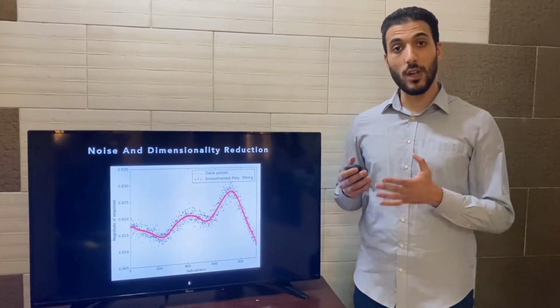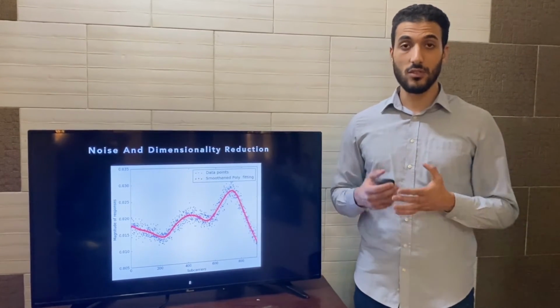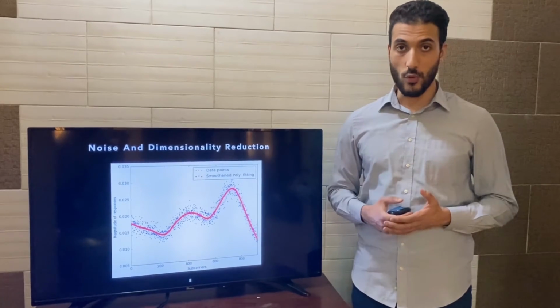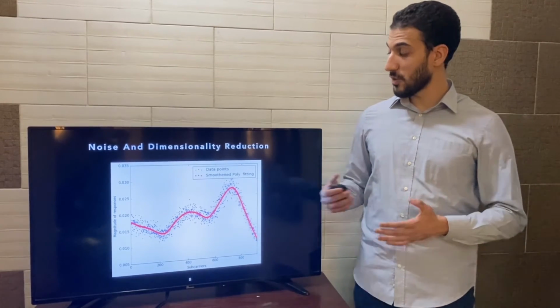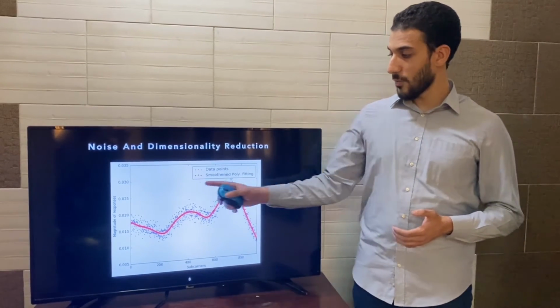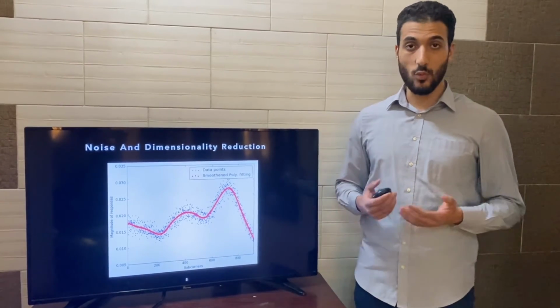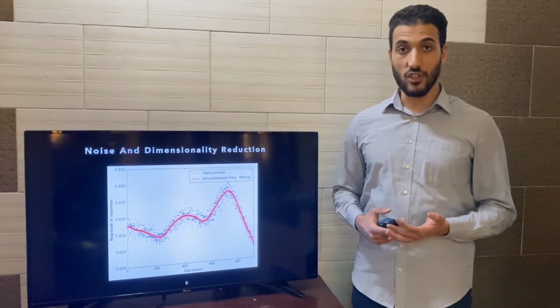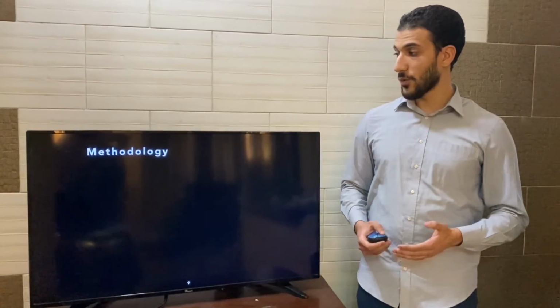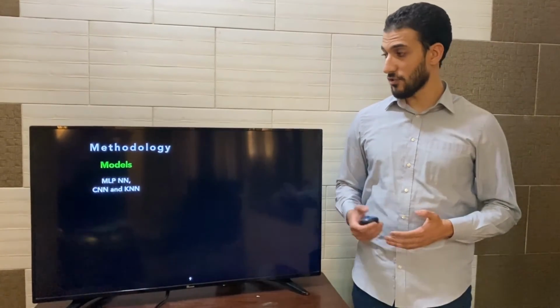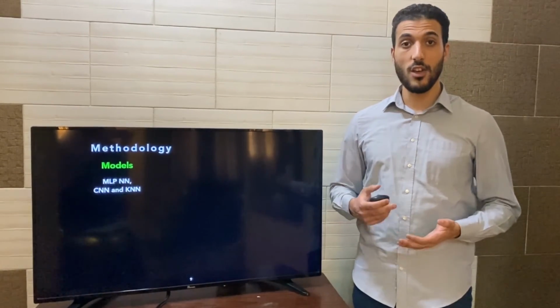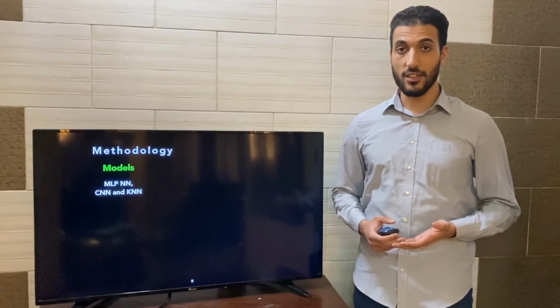The first step was to do a qualitative and quantitative analysis and deduce that the magnitude is the most stable component. After that, we used a noise and dimensionality reduction technique to reduce the 924 points in one antenna using polynomial regression and Fourier transform. After that, we used several machine learning models, such as multi-layer perceptron neural networks, convolutional neural networks, and k-nearest neighbors.